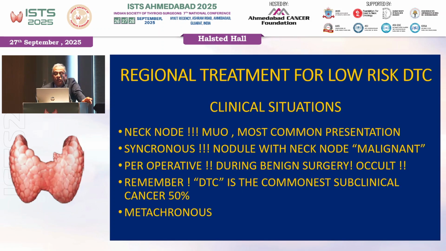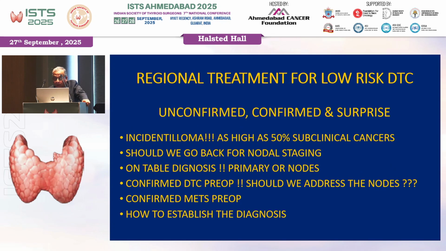What are the clinical situations? We have neck node MUO, the most common presentation; synchronous nodule with neck node, which is malignant; preoperative or during benign surgery, occult. Remember, differentiated thyroid cancer is the commonest subclinical cancer, and 50% of us may be having that. And of course, you can have metachronous lymph node metastasis after a good treatment of low risk cancer.